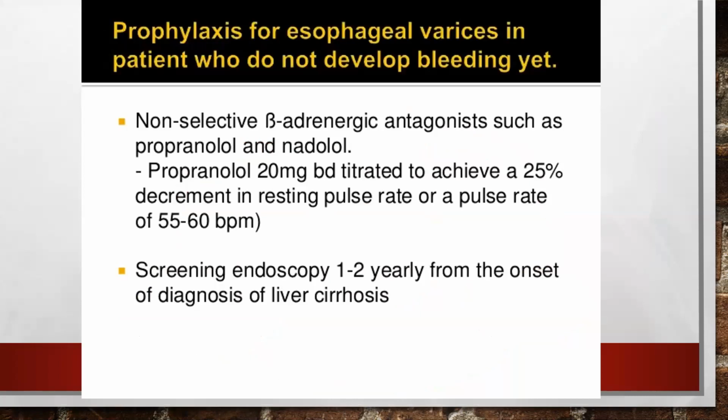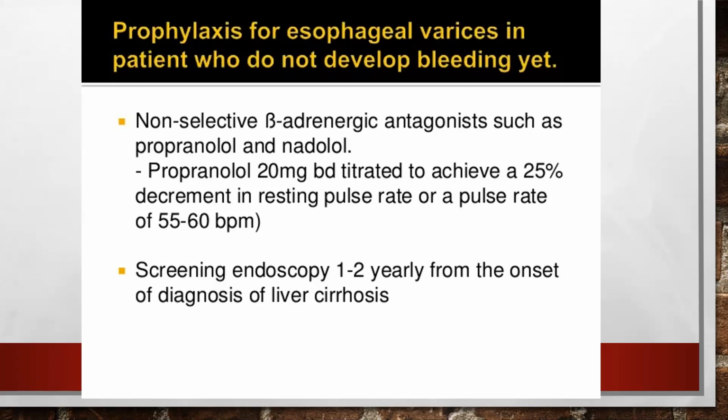So prophylaxis is the beta blockers, the non-selective beta blockers, especially propranolol. We have to give 20 milligram twice daily and maintain, because it's a beta blocker, it is going to decrease the heart rate and maintain the heart rate at 55 to 60 beats per minute. So propranolol is a prophylactic agent. It's not a treatment for acute bleeding. It prevents further bleeding episodes, or a first bleeding episode in a patient who has esophageal varices.